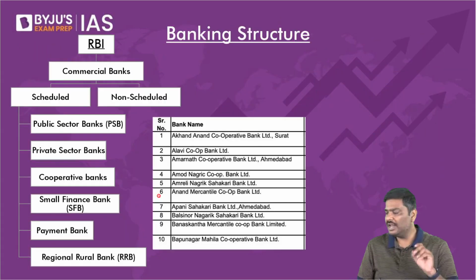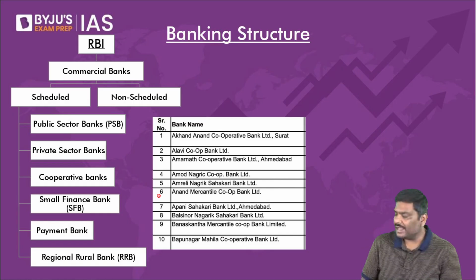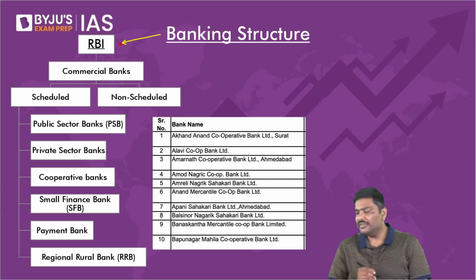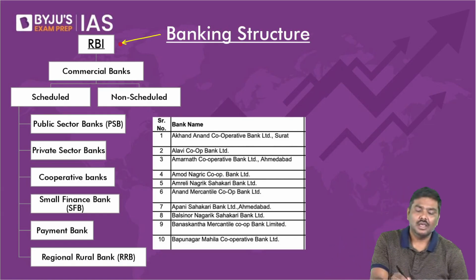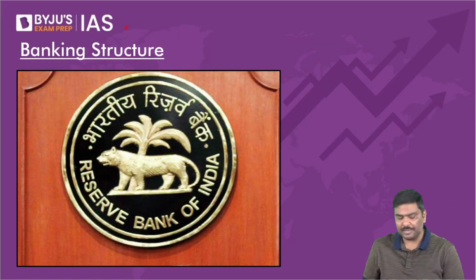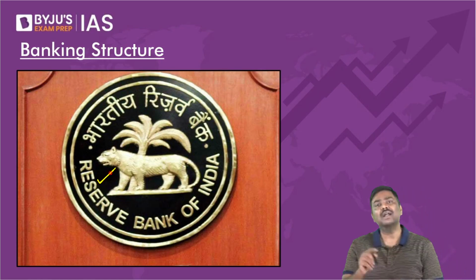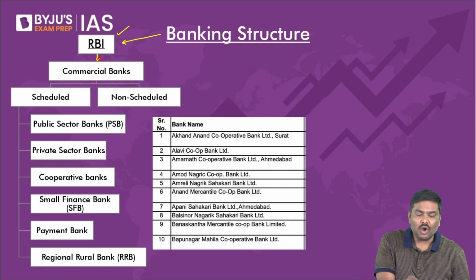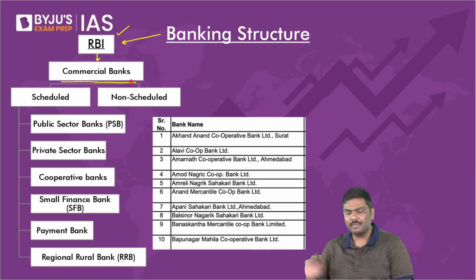Done? Now let me enter into the banking structure. At the top of the banking structure in India, we have the most important authority, the regulator of the banking sector, Reserve Bank of India. And those who are asking what is the long form of RBI, it is there right in front of you on the slide. Please observe. Reserve Bank of India, RBI. Now, RBI will regulate all the commercial banks in India.